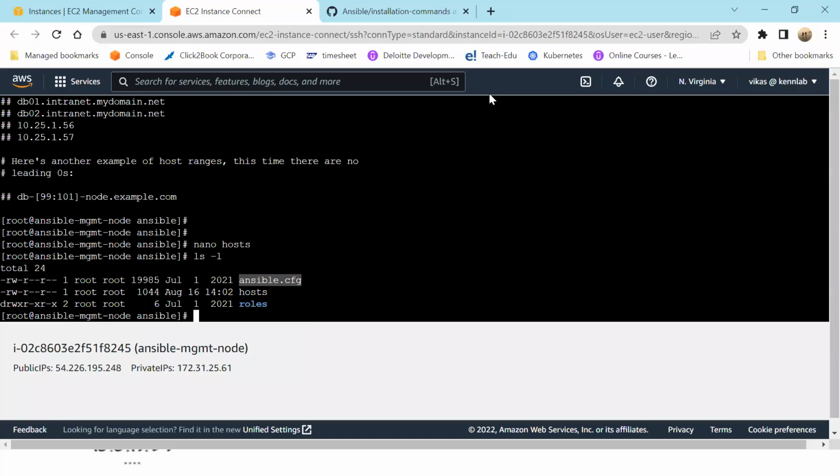I told you last time also that to establish SSH connectivity, the first thing we do is add a user, because we don't want the root user to do all these things because it is quite risky. So I'll come here and say useradd ansadmin.